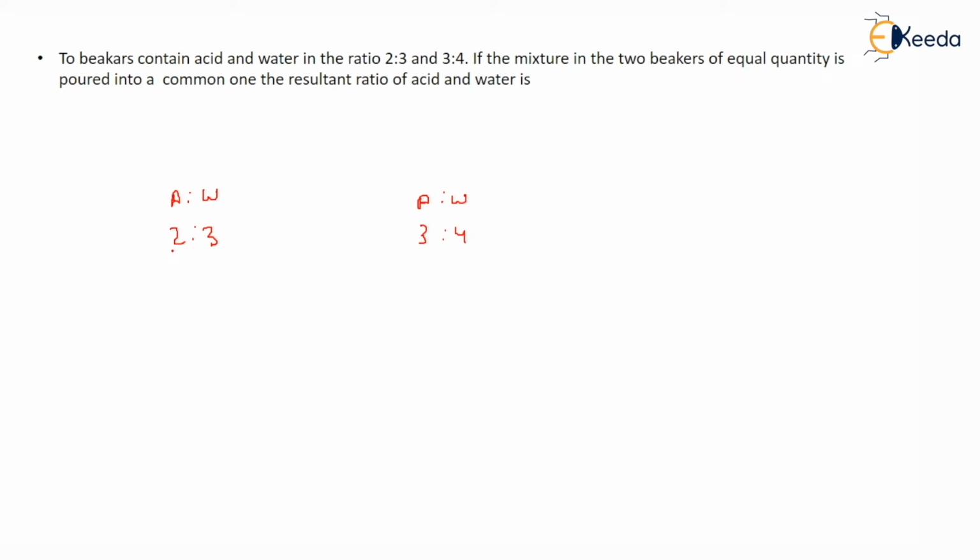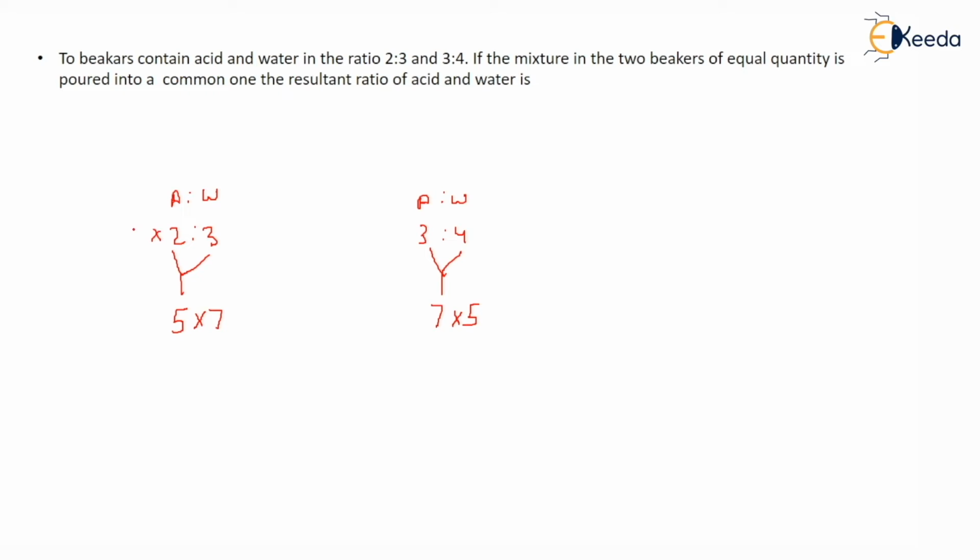So here you can see there are 5 units in total and here 7 units. So you have to make these totals the same, because here there are 5 units and here it is showing 7 units. So in order to compare, you have to make them the same. So you have to multiply this by 7, and this by 5.